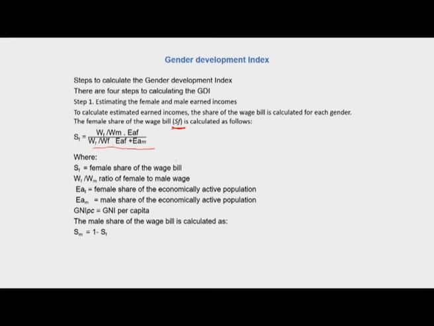Here SF is the female share of wage bill, WF by WM is the ratio of female to male wage, EAF is the female share of the economically active population, and EAM here is the male share of the economically active population, and the male share of the wage bill is calculated as 1 minus SF. So we first calculate the female share of the wage bill, and based upon the female wage share we calculate the male wage share. So that's the first step.